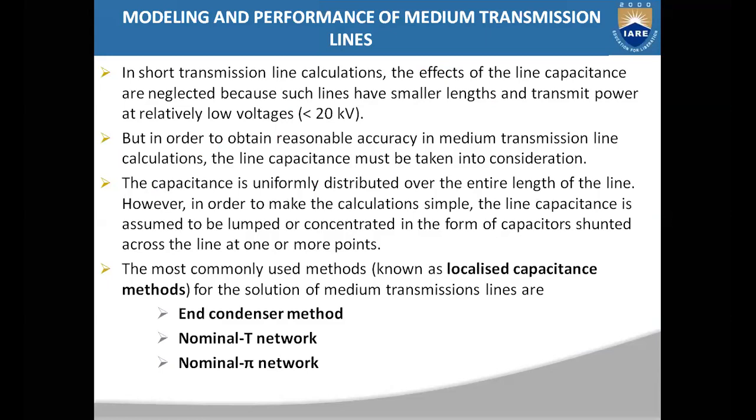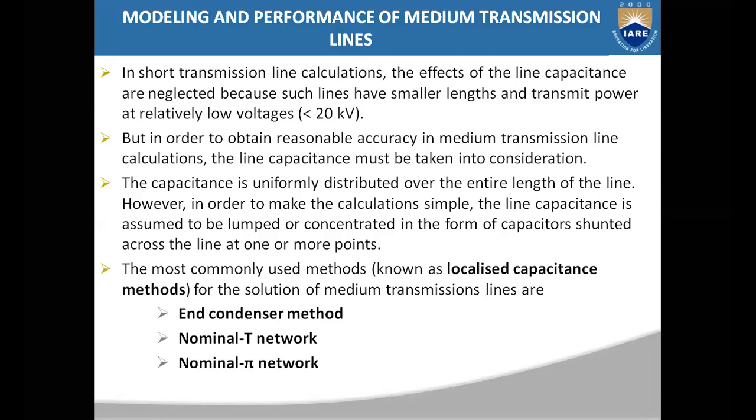Let us discuss the modeling and performance of medium transmission lines. In the previous lecture, we completed the modeling and performance of short transmission lines. In a short transmission line, the effect of line capacitance is neglected because the length of the line is very small, as well as the voltage level is relatively low, which is less than 20 kilovolts. For short transmission lines, the effect of capacitance is neglected, and we consider only the two series elements, which are resistance and inductance.